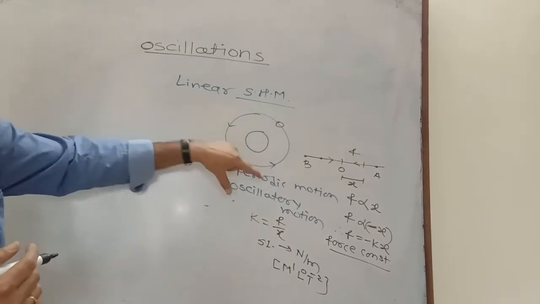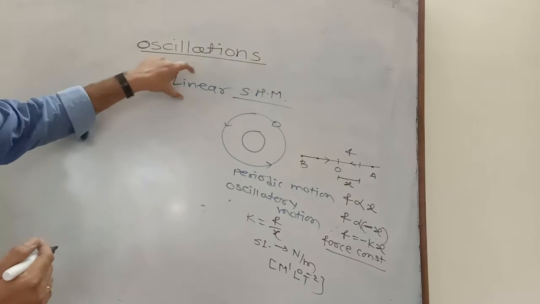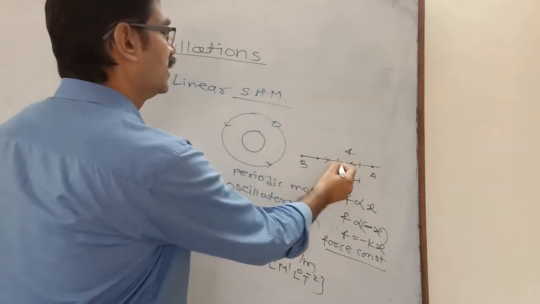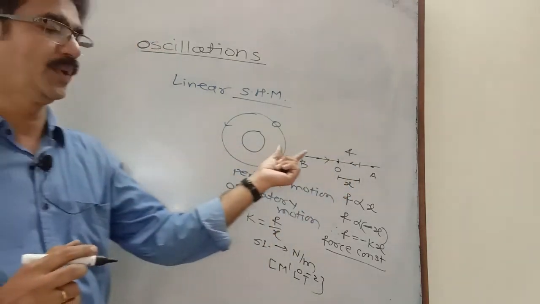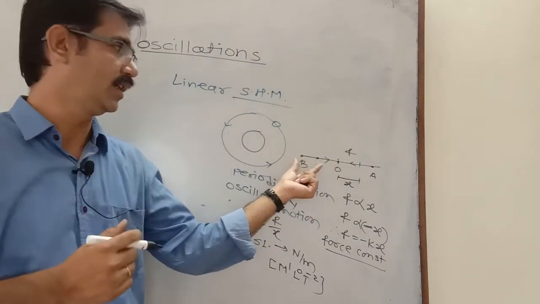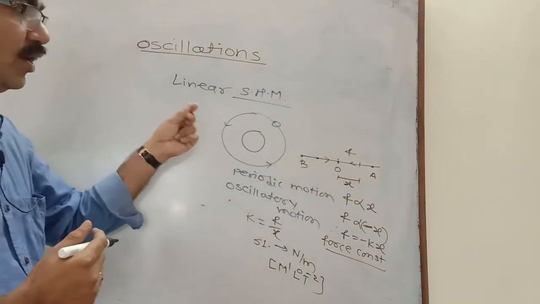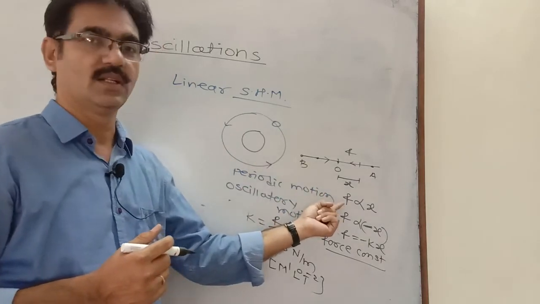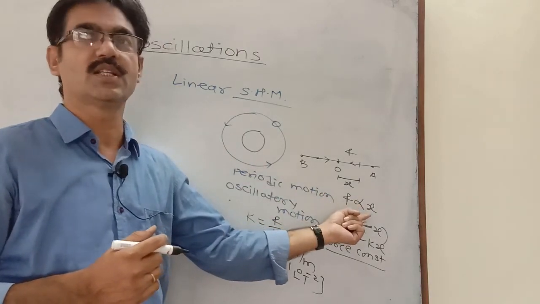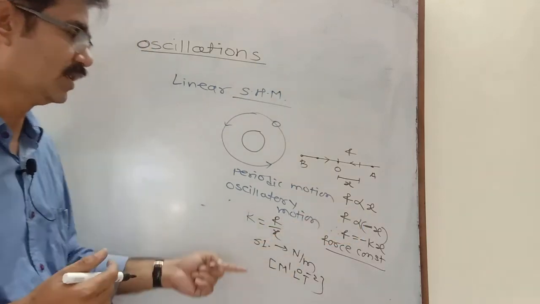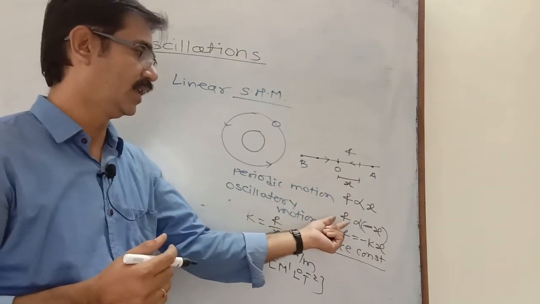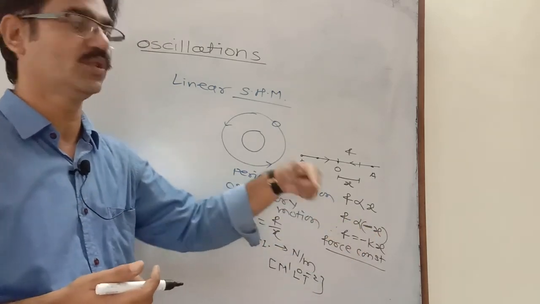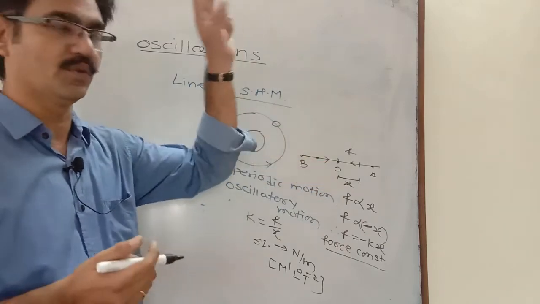This is about simple harmonic motion, and it is linear SHM. Then what is linear SHM? We have to define this. Linear SHM is a linear periodic motion in which the restoring force is directly proportional to the displacement of the particle from the mean position, and the direction of this restoring force is always opposite to that of displacement. We also say that it is always directed toward the mean position.